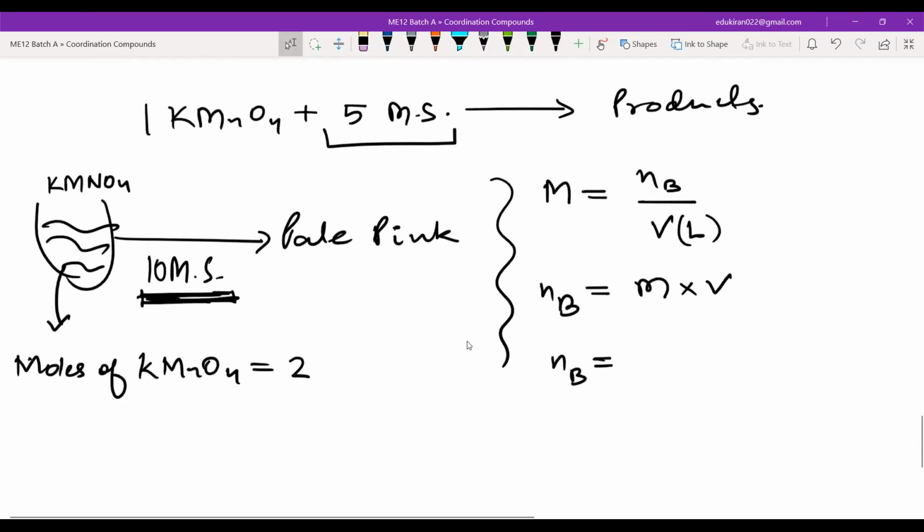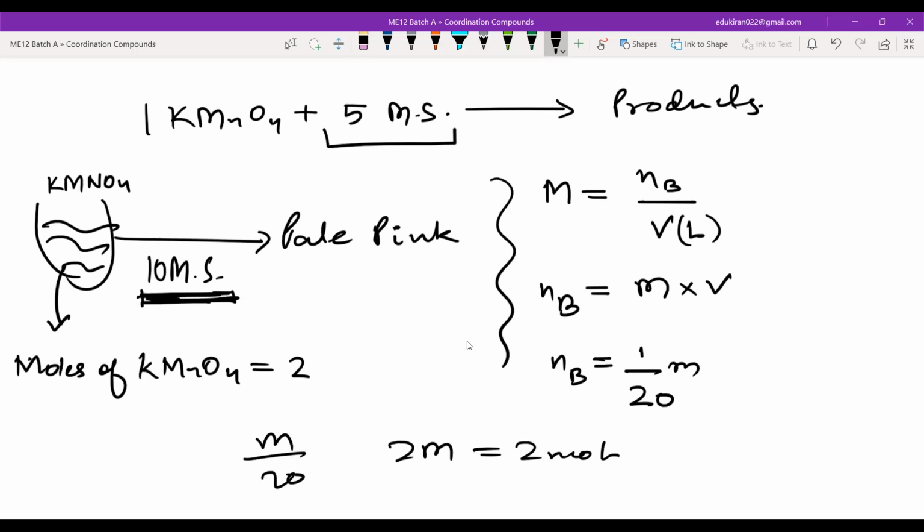What is the molarity? Molarity M by 20. They are using M by 20 Mohr's salt. They are saying 1 by 20 M, that is moles per liter. If it was 2 M, then how would you have written? You would have written 2 moles per liter. They are saying M by 20, so it is 1 by 20 M. You have to understand it as 1 by 20 moles liter inverse.